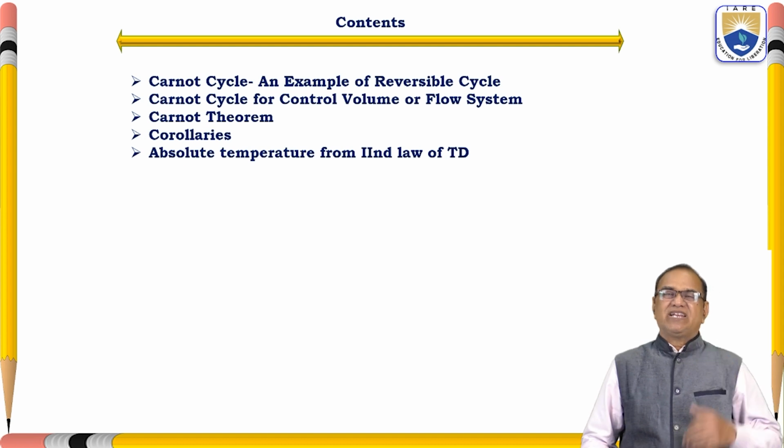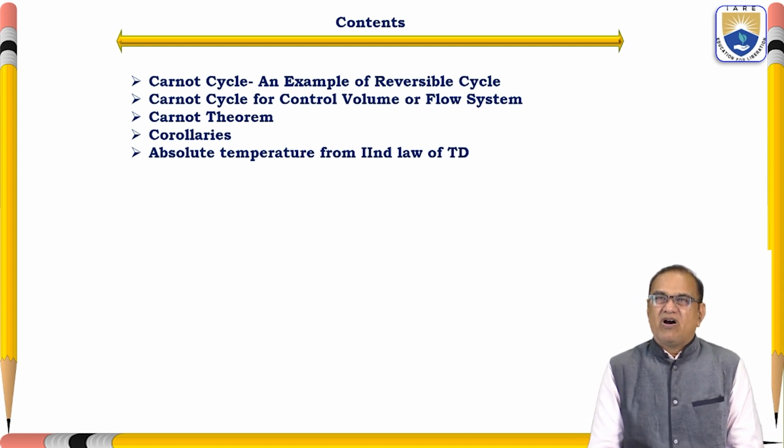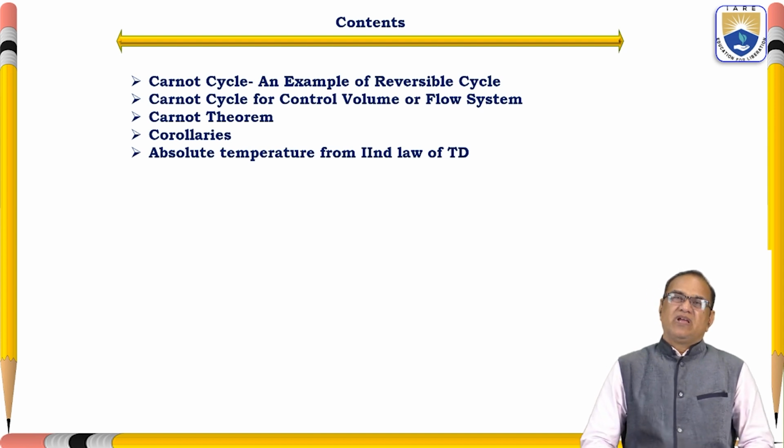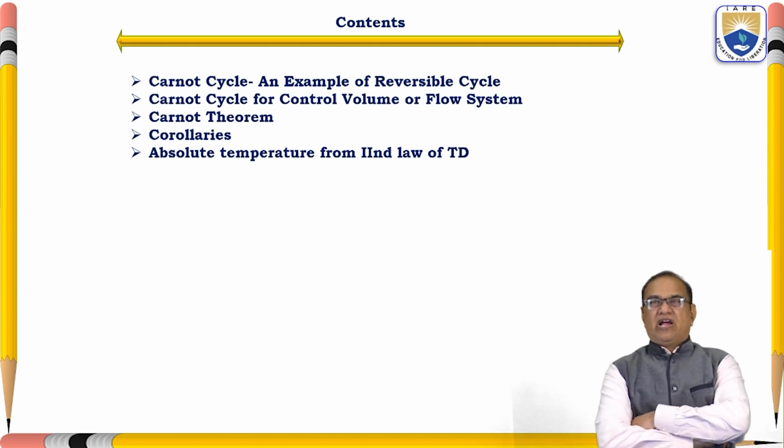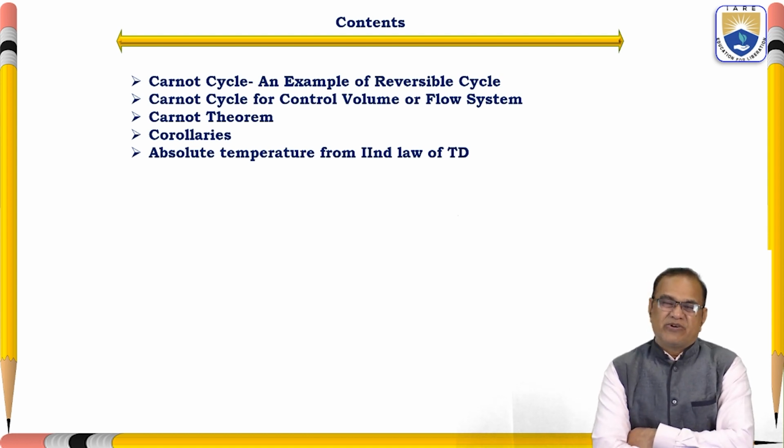In today's lecture, I am going to talk about the Carnot cycle, an example of a reversible cycle, and the Carnot cycle for a control volume or a flow system. Then the Carnot theorem, its corollaries, and how to find absolute temperature from the second law of thermodynamics.